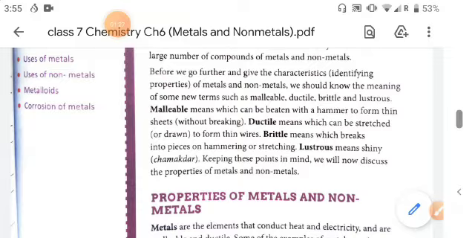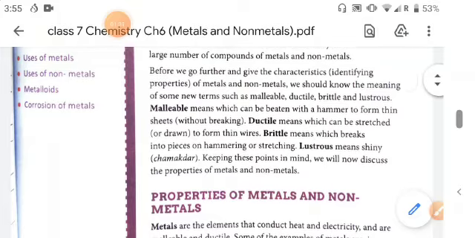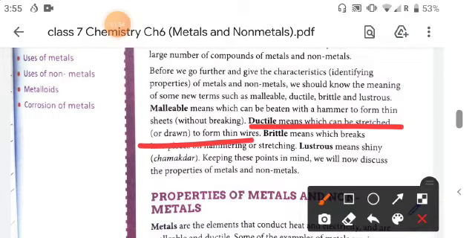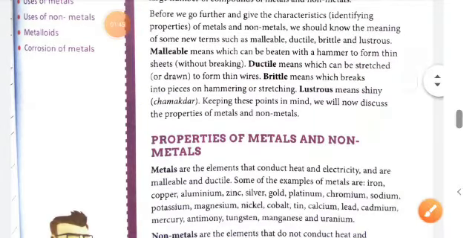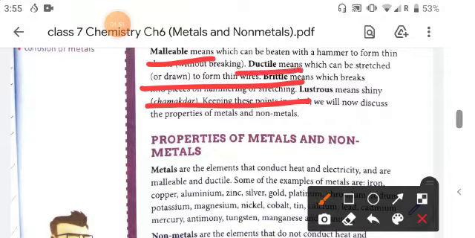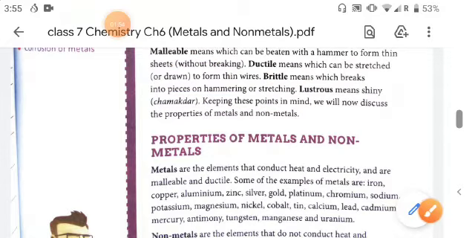That is called malleable. And the material which can be stretched or drawn into thin wires is called ductile. And brittle means which breaks into pieces on hammering. So malleable, ductile and brittle are the important terms.